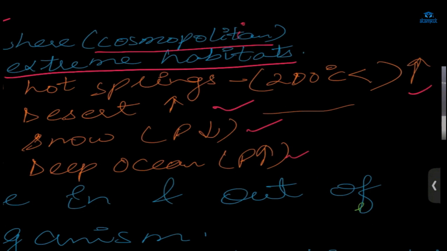Those bacteria which live in extreme environment conditions are called archaebacteria. And we are talking about bacteria. What is the mode of nutrition? Can you tell me? In the previous class, I have discussed the mode of nutrition of bacteria, Monera.